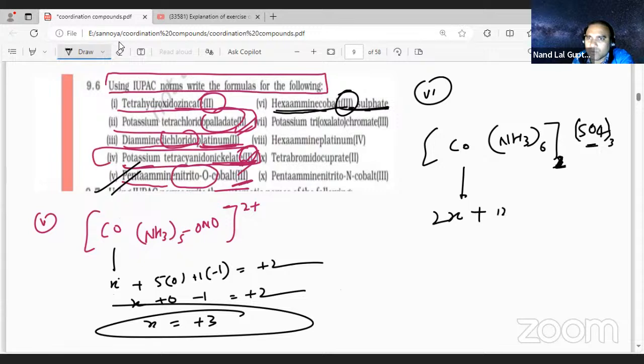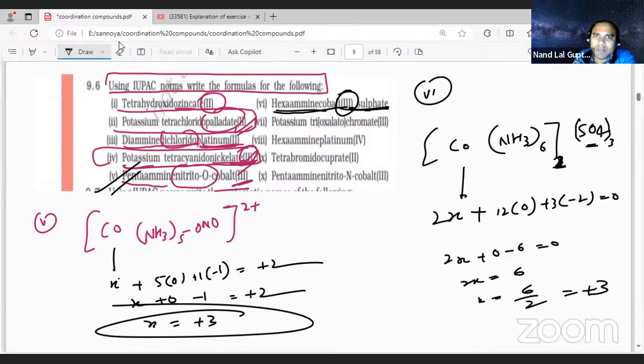12 into 0. And here plus 3 minus 2 equal to 0. So 2x plus 0 minus 6 is equal to 0. 2x is equal to 6. X is 6 by 2, going to be plus 3. So we get exactly plus 3. So here it is Co(NH3)6 twice and SO4 3 times.